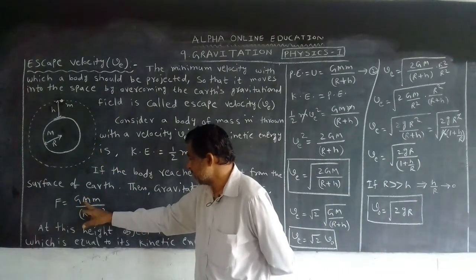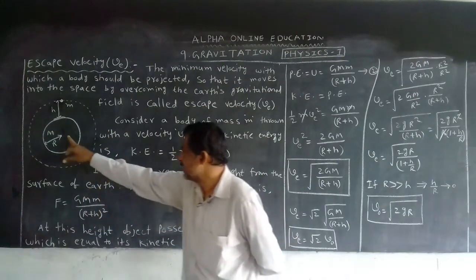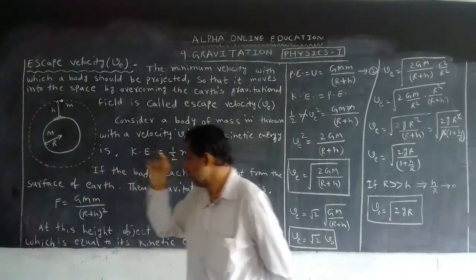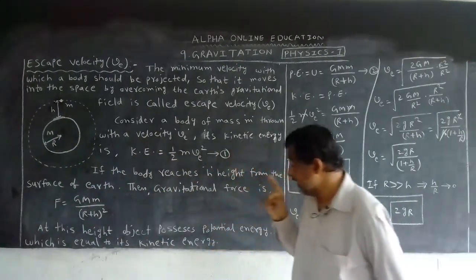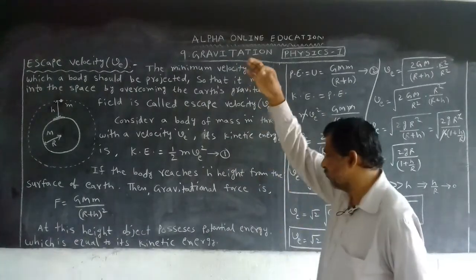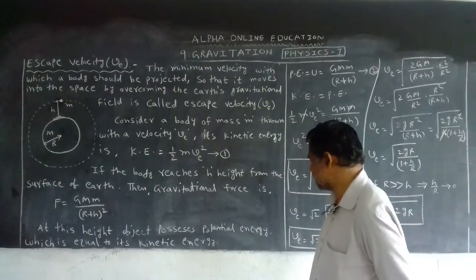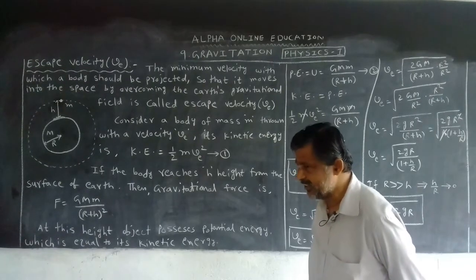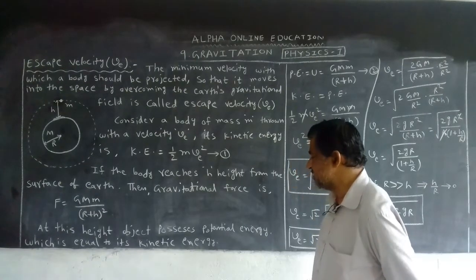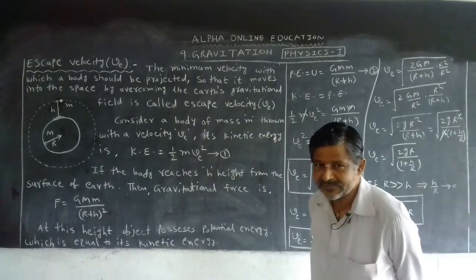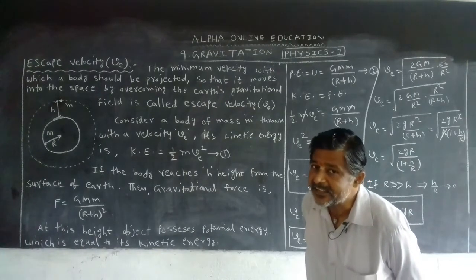Capital G, capital M, small m by r plus h whole square. At this height, the object possesses potential energy which is equal to its kinetic energy.